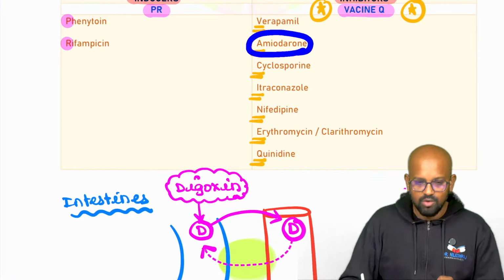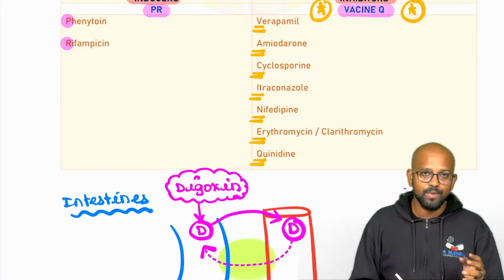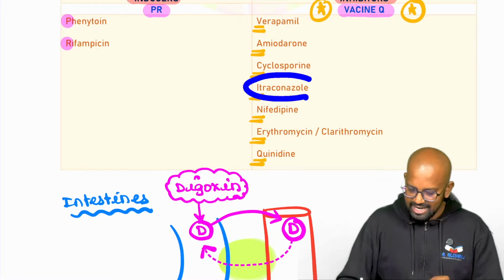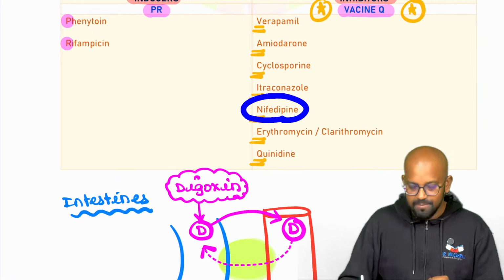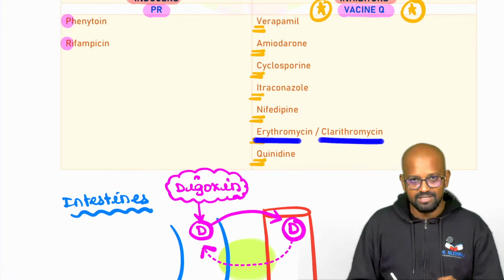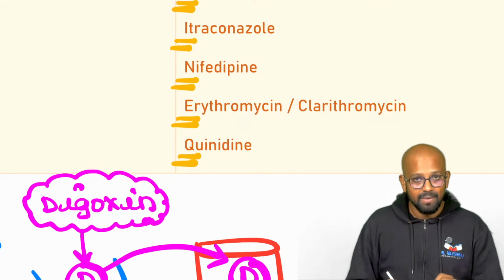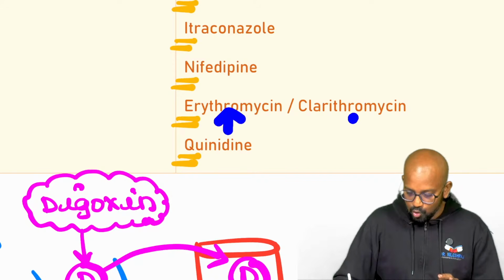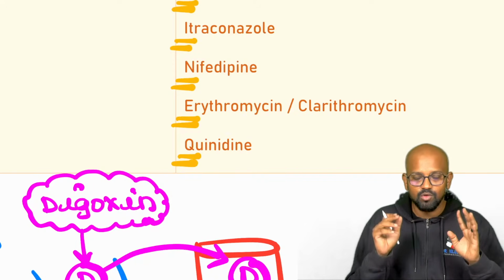What is amiodarone? Anti-arrhythmic agent. Cyclosporin, again an immunosuppressant drug. Itraconazole, azole, which is an antifungal drug. Nifedipine, calcium channel blocker. Erythromycin, clarithromycin. So the drug name ends with mycin, but the drug name also contains romycin in it, which means it is a macrolide. Just close your eyes and hear that.